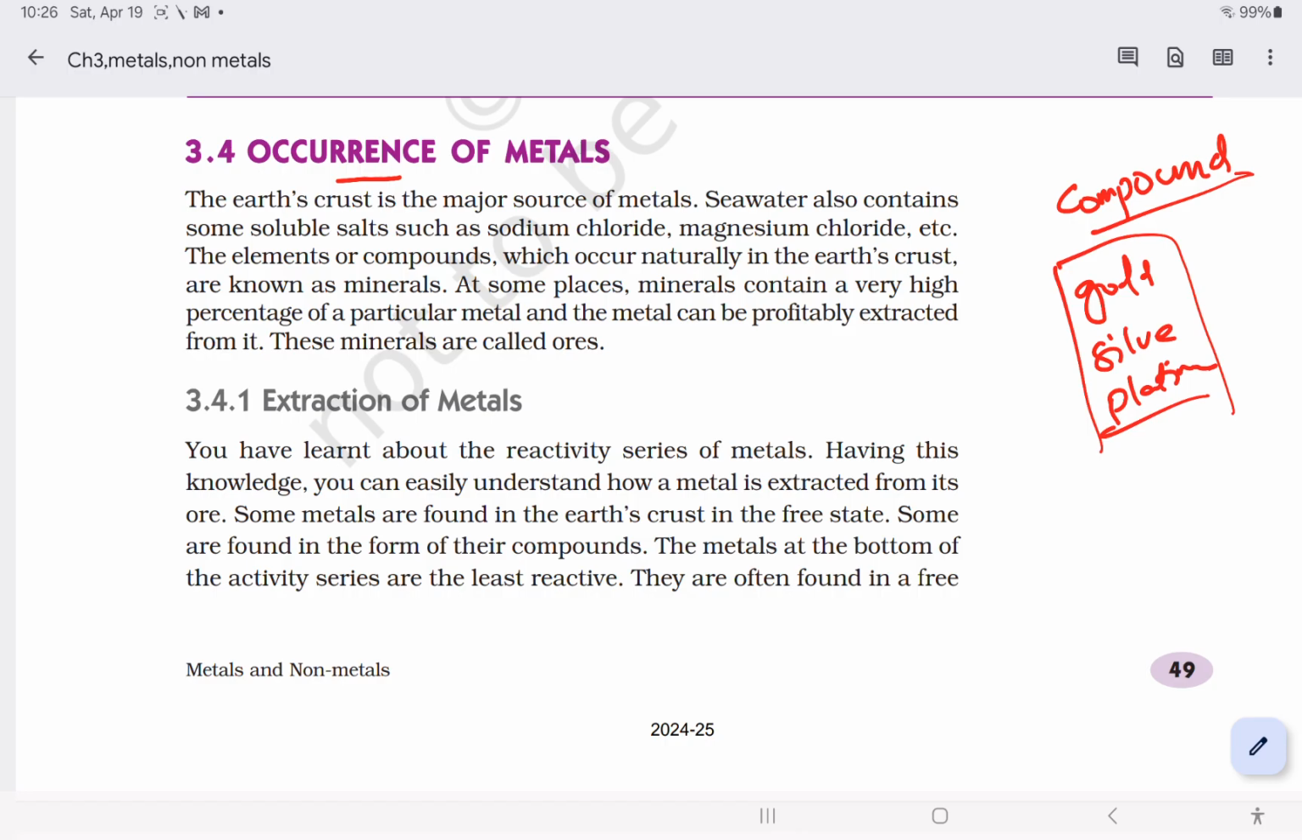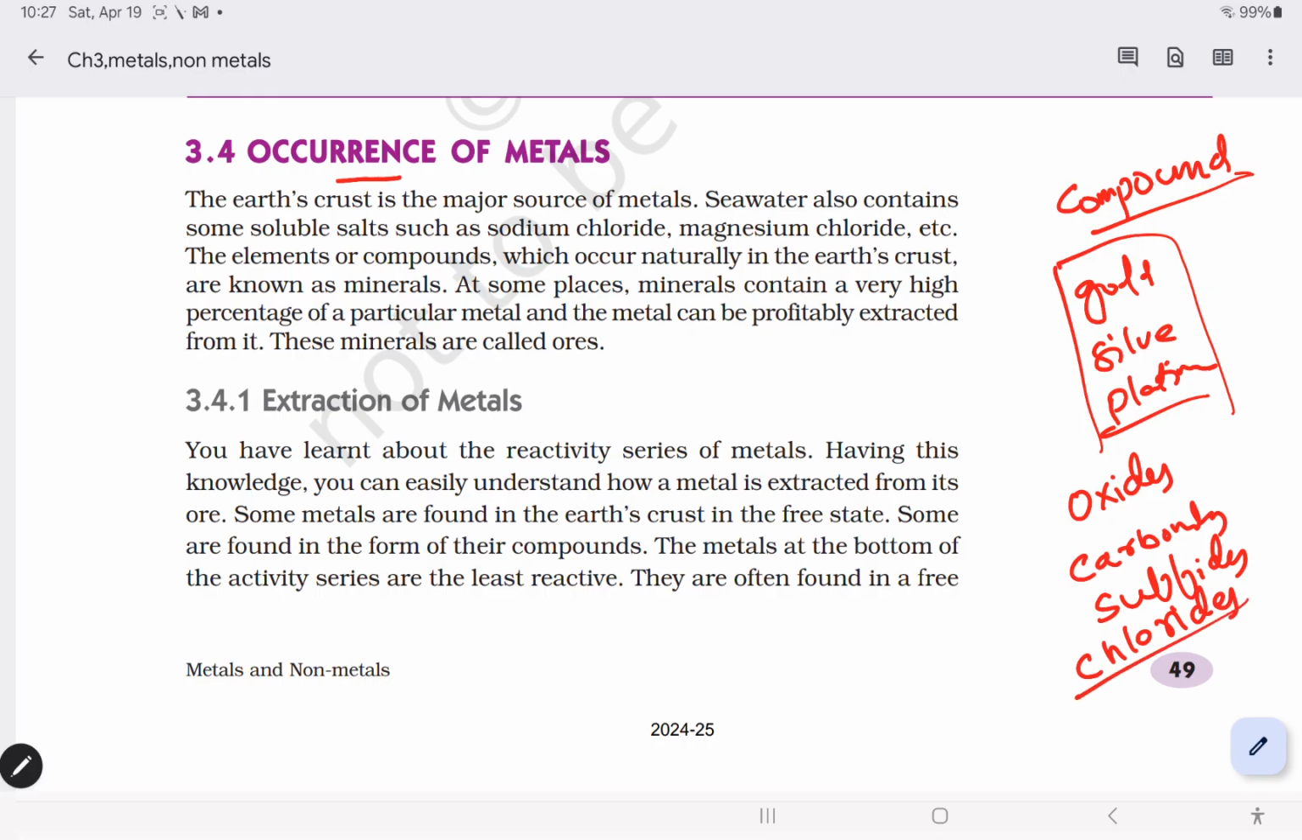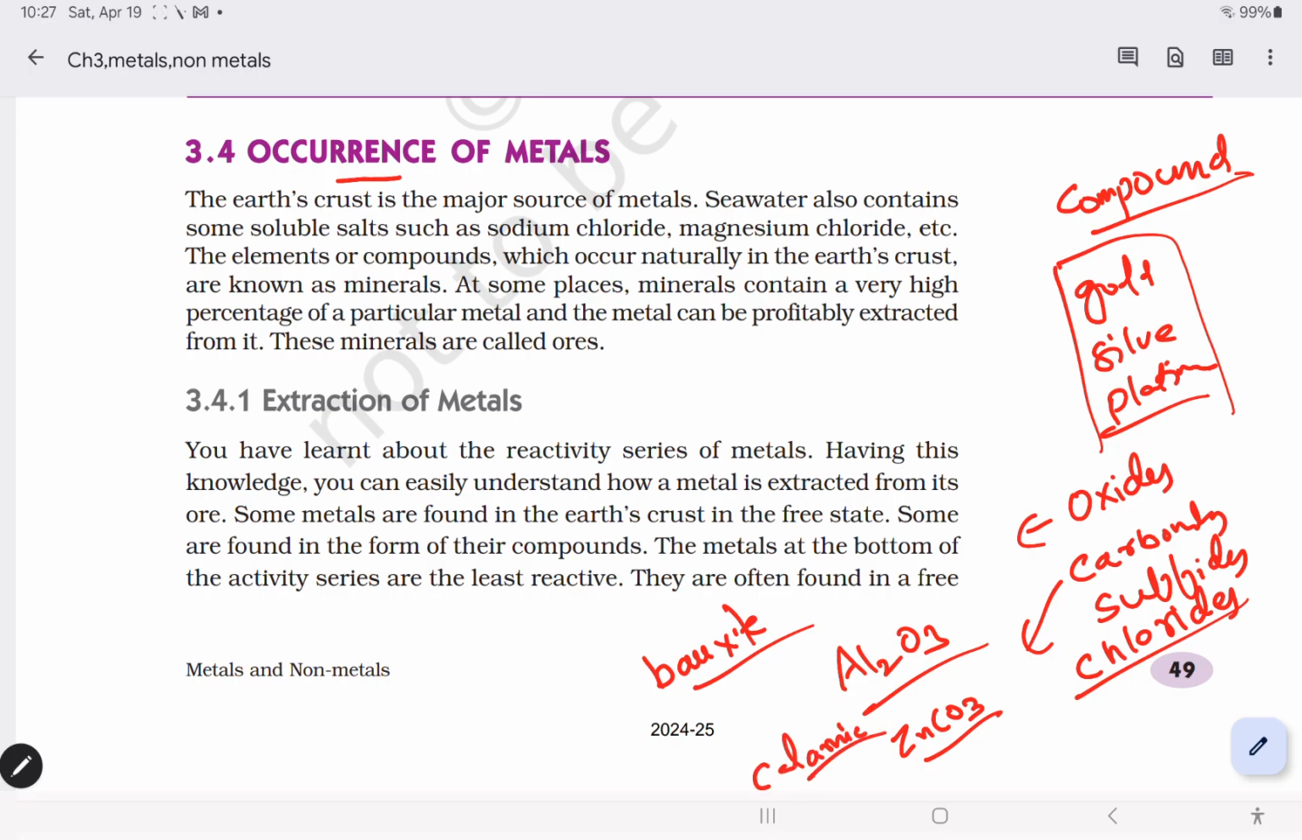And what are the metals that exist in the combined state? Most metals are reactive and are found as compounds. They occur in nature in the form of oxides, carbonates, sulfides, chlorides. So like this they exist in the form of compounds. For example, in the case of oxides, Al2O3 you can take as an example. We name this as bauxite. And carbonates, you can say ZnCO3, zinc carbonate. This is known as calamine. This also exists in nature.